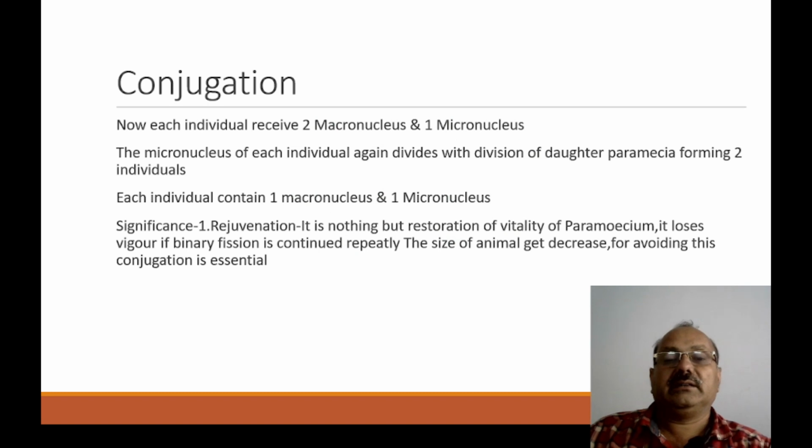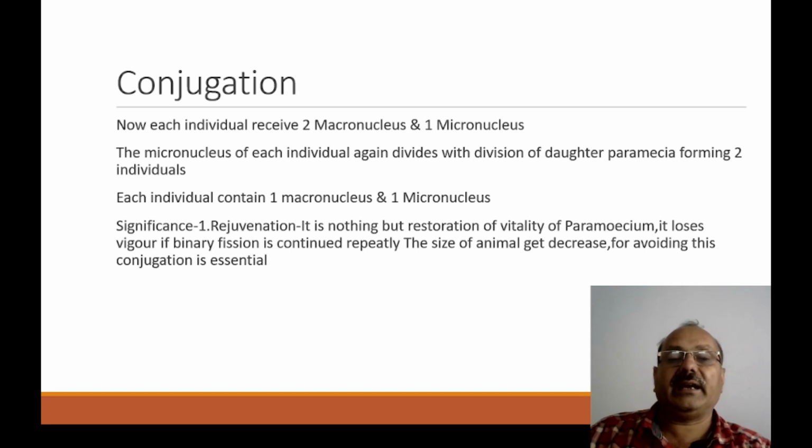Now, each individual receives 2 macronuclei and 1 micronucleus. The micronucleus of each individual divides along with the division of the daughter Paramecium, forming 2 individuals. Again, each individual contains 1 macronucleus and 1 micronucleus.